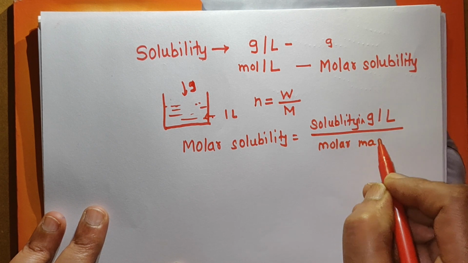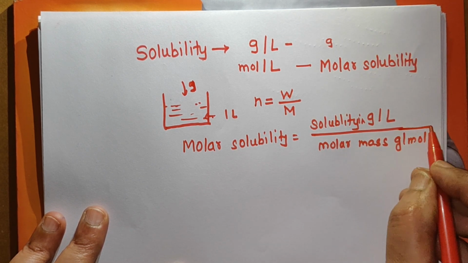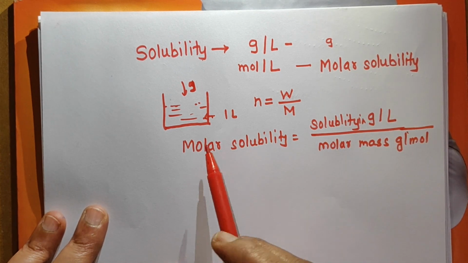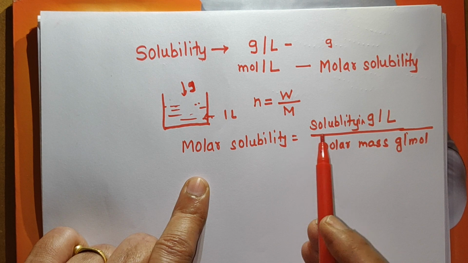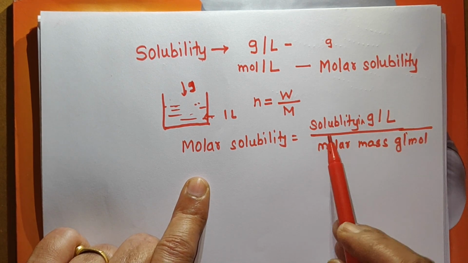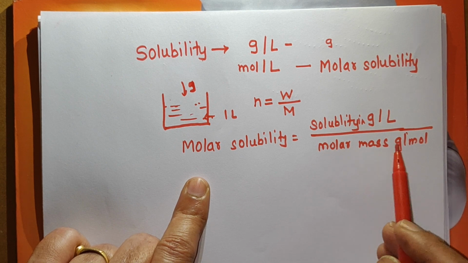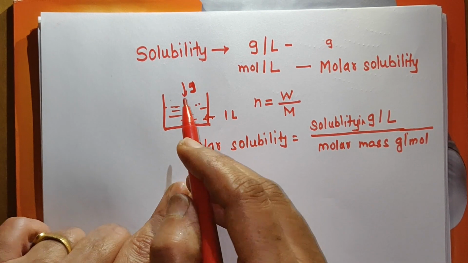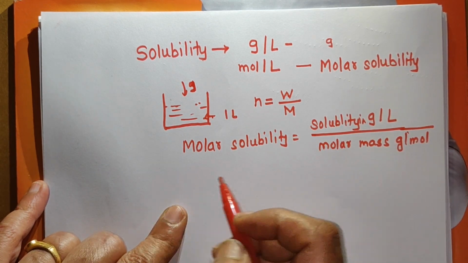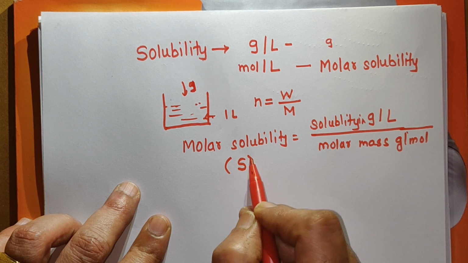This is like the number of moles, where W is the mass of the solute. Remember, this molar mass is in gram and has the unit gram per mole. So remember this formula: molar solubility of the substance is equal to solubility in gram per liter divided by molar mass in gram per mole. The molar solubility of a sparingly soluble salt is very small, and it is denoted by capital S.